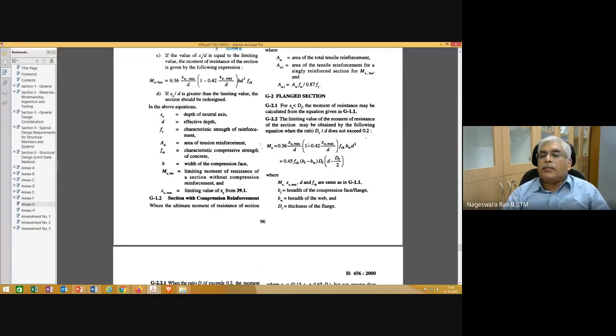So it is going to depend only on the section dimensions, grade of concrete, and XU max divided by D, for which grade of steel is required. To calculate XU max divided by D, grade of steel is required. So once you know grade of steel, grade of concrete, even if you don't know area of steel, once you know the section dimensions, you can calculate the limiting moment of resistance.